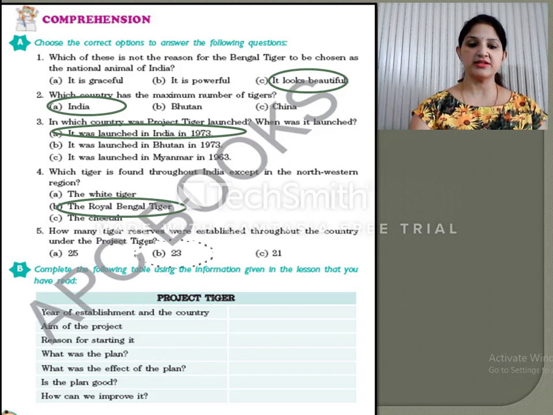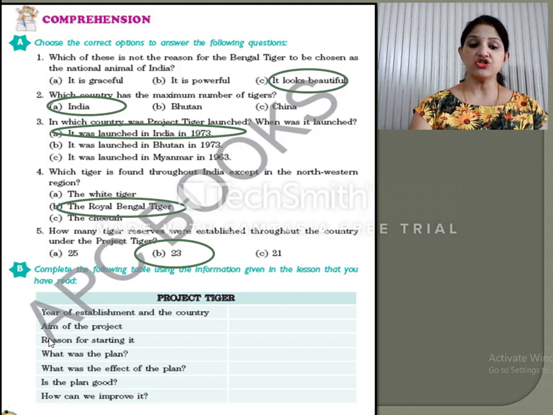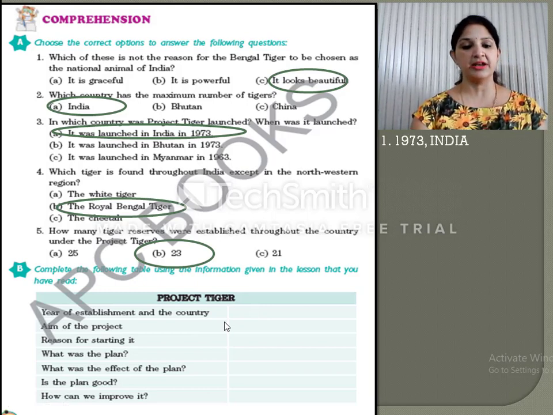Now let us move to exercise B. Complete the following table using the information given in the lesson that you have read. We have to tell about the Project Tiger. The questions have been asked to us and we have to answer them. The first question is year of establishment and the country. So which was the year of establishment? Here also you have the question related to this. The year was 1973 and the country was India.